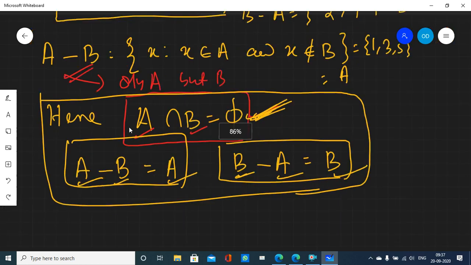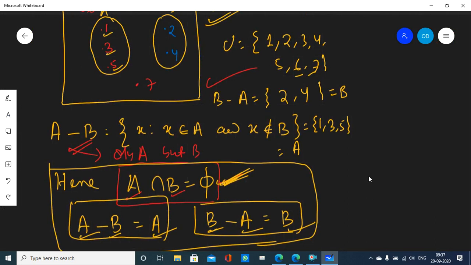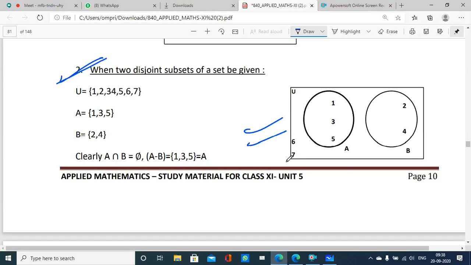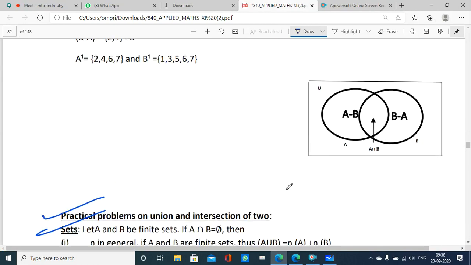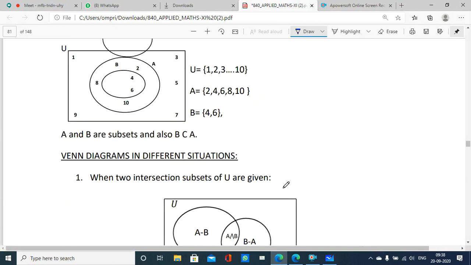What about the rest? Hello? Others are not responding. Take the screenshot. Yes, sir.